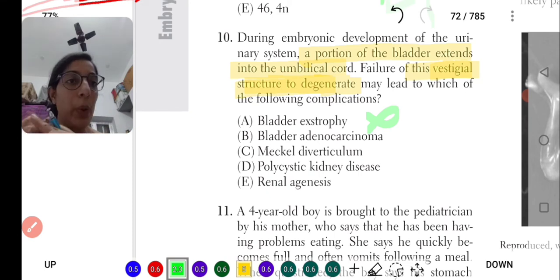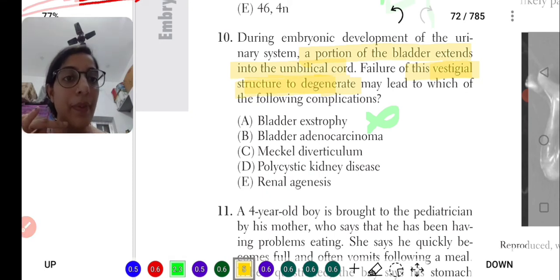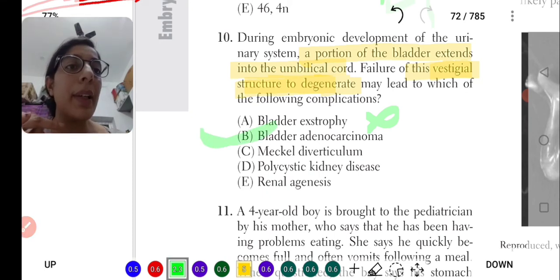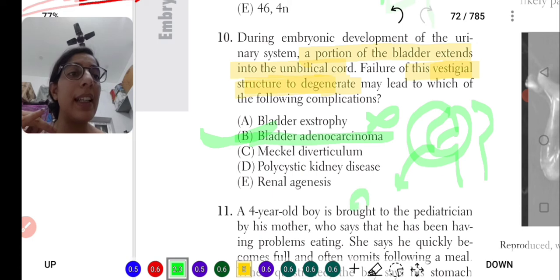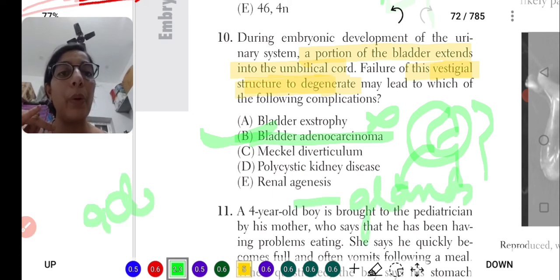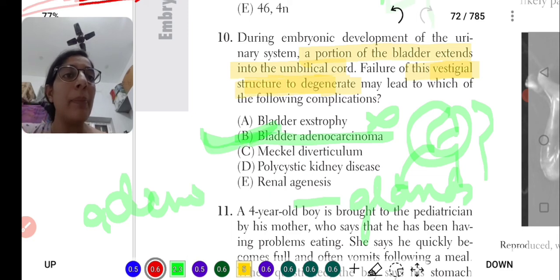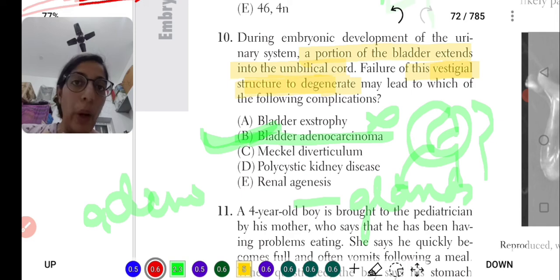Second option is adenocarcinoma. Yes, this is the correct statement, because when there is a cyst, there will be secretion, and the secretion is from the glands, and glands are what adeno refers to. It will lead to adenocarcinoma. Meckel's diverticulum we already did, that it is derived from the omphalomesenteric duct remnant.